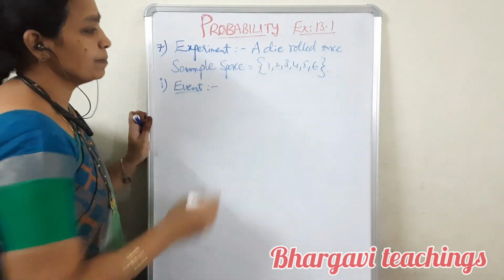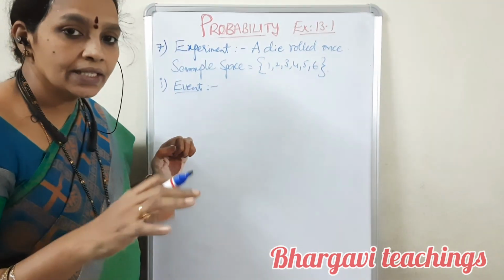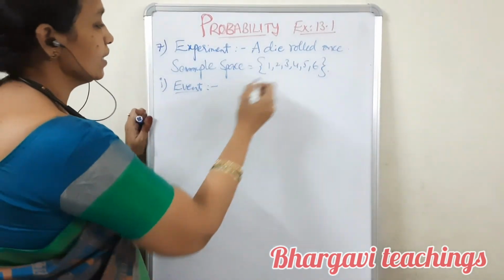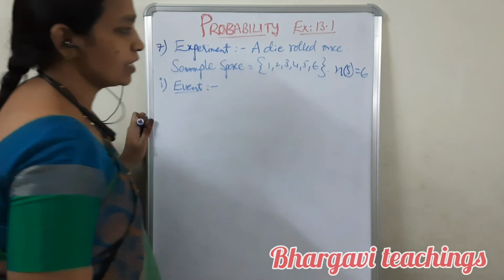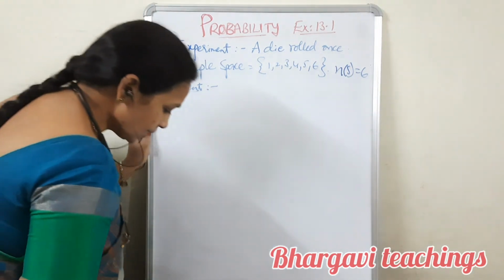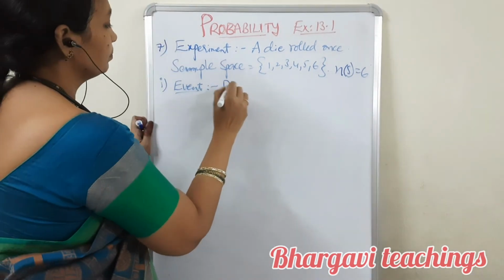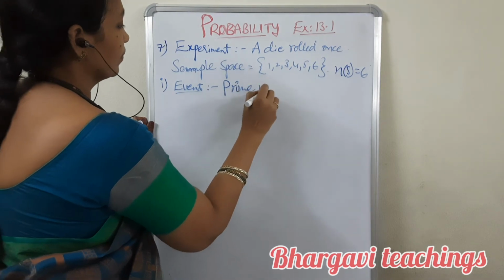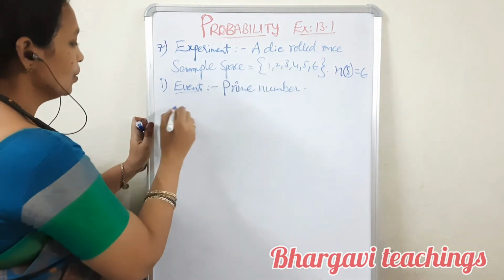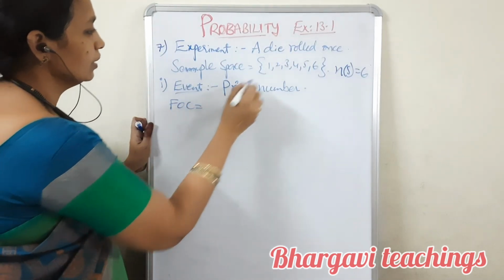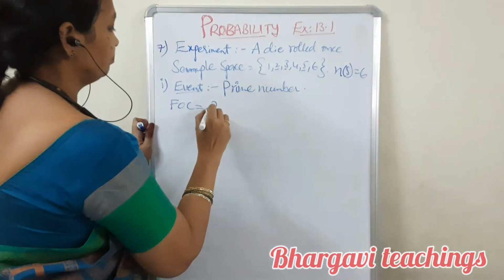So what is the sample space? A die contains 6 numbers: 1, 2, 3, 4, 5, 6. So n of S becomes 6. The first event is getting a prime number. You have to select prime numbers from the sample space. So favorable outcomes are 2, 3, 5.